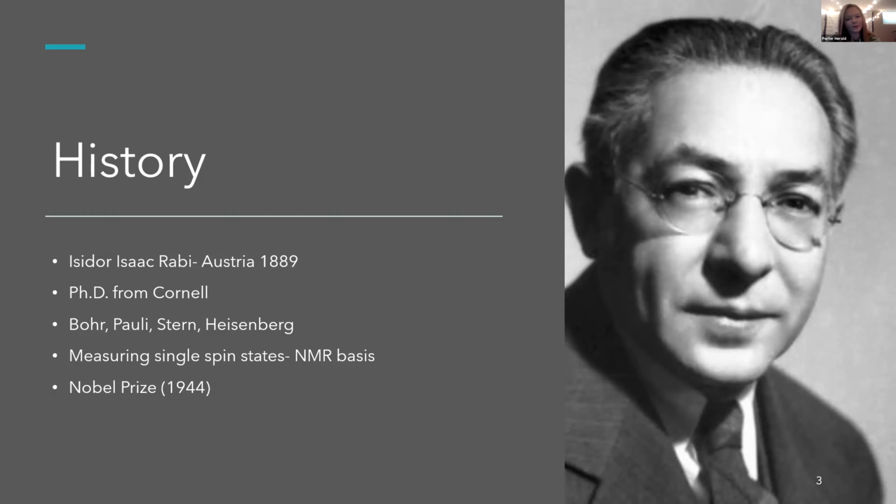He didn't come up with the NMR machine, he came up with this concept, and then more scientists and engineers jumped into this concept, and eventually the NMR machine was created. Rabi won the Nobel Prize in 1944 for his discovery. One other interesting thing about him is he was very peace-oriented. He wanted there to be peaceful uses of nuclear energy, and he actually rejected Robert Oppenheimer's proposal for him to join the Manhattan Project. So he was a very morally upright and classy man.